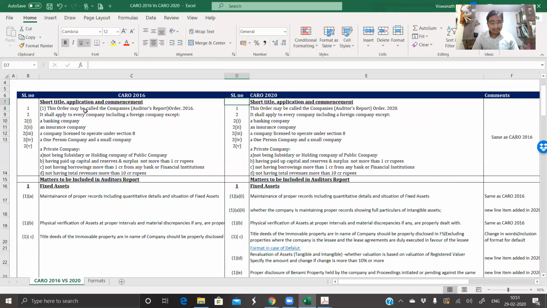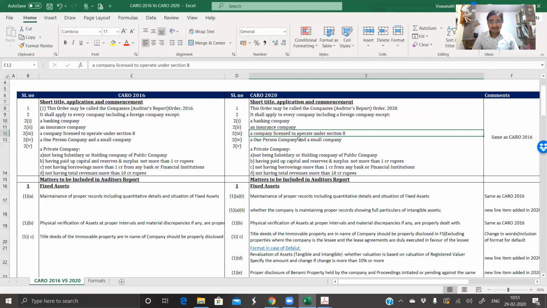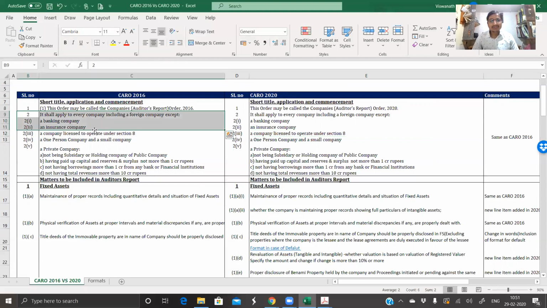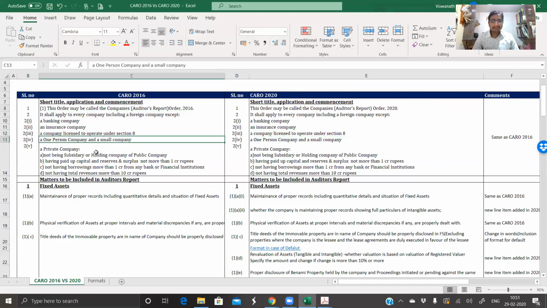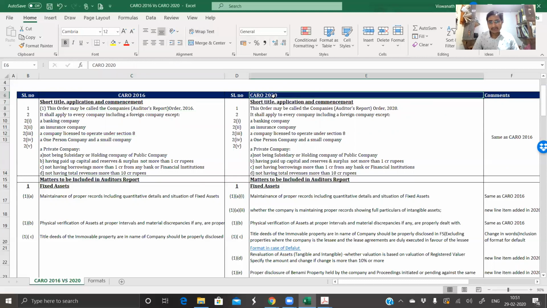First, the most important thing is applicability. We have been discussing this, and if anybody has questions on applicability, can unmute and discuss. Majorly, in the last audit season, we had a lot of confusion with regard to whether it's a small company or a private company. If you read the existing CARO and the new CARO, there is no change in the applicability.